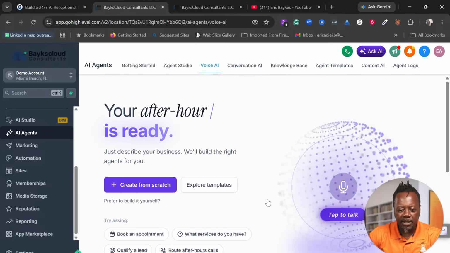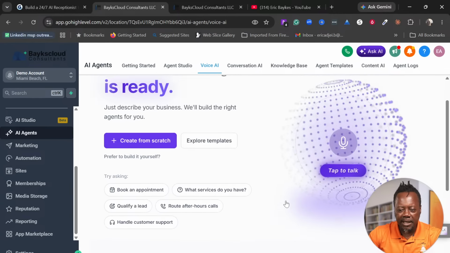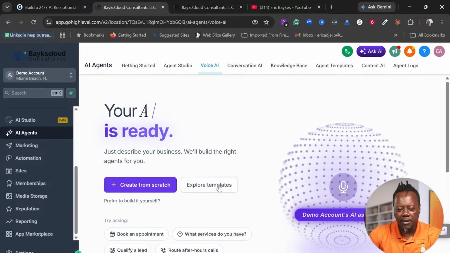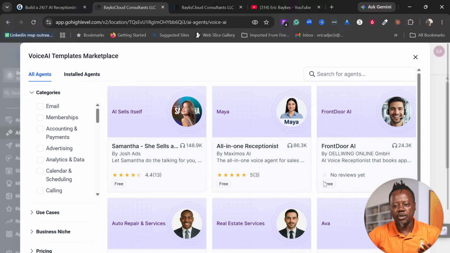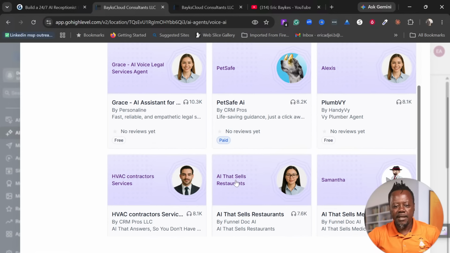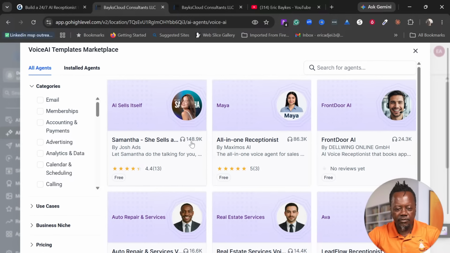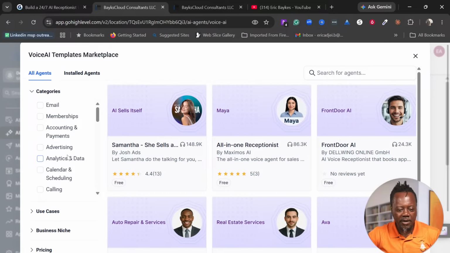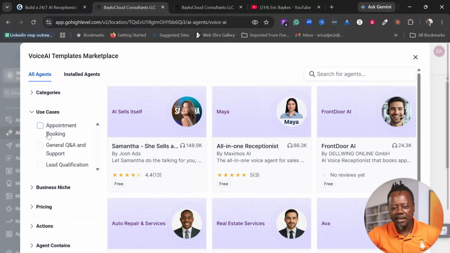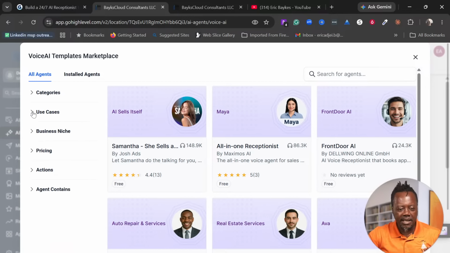So right now, we just want to set up a voice AI agent, right? There are some templates here that you can exploit. You can use some pre-built templates that people have built, and use them right away. You can check the reviews that they have and what they do. You can choose your category and business use case. Is it for appointment booking? Is it for general Q&A, lead qualification, what have you? So these are the main uses.